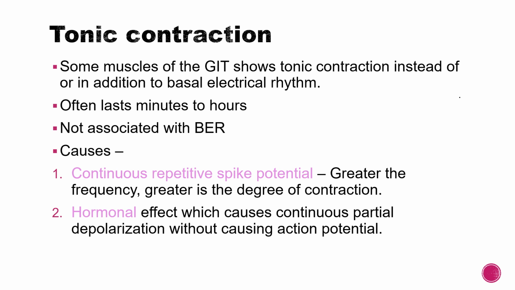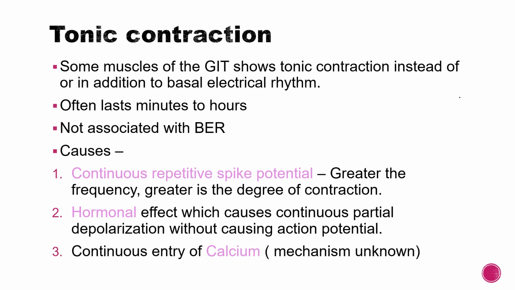Okay, it can also be due to some hormonal effect which causes continuous partial depolarization without causing action potential. That is, spike potentials are not being formed. Spike potentials form when there is total depolarization. In case of partial depolarization, spike potentials are not formed. Now the membrane remains in a state of continuous partial depolarization. As a result, the tone increases, and it can also be due to continuous entry of calcium.